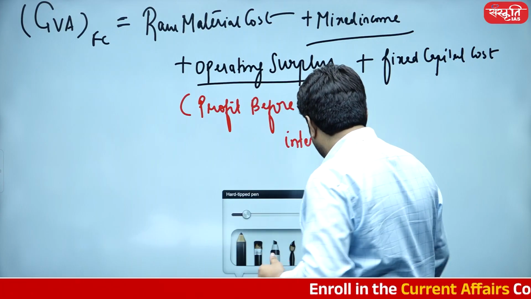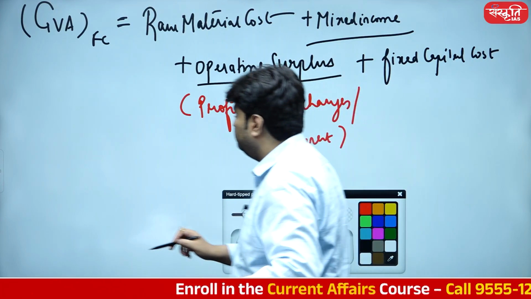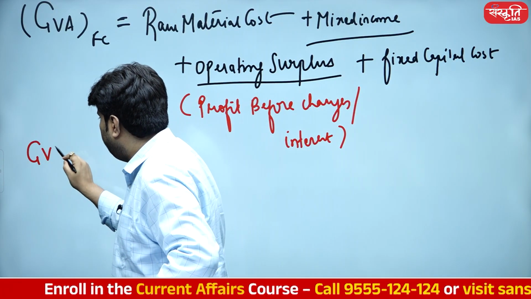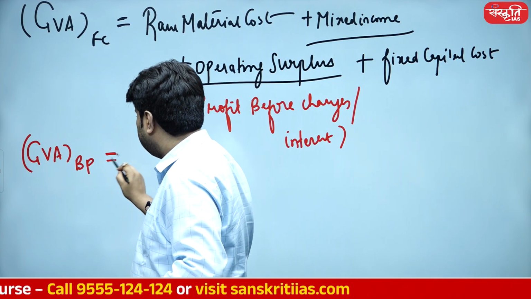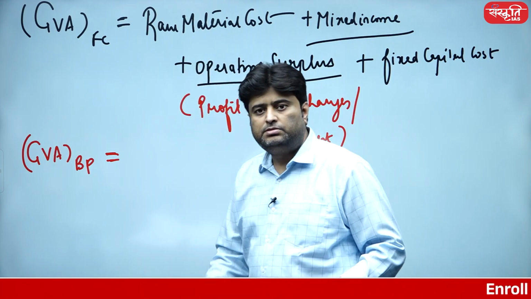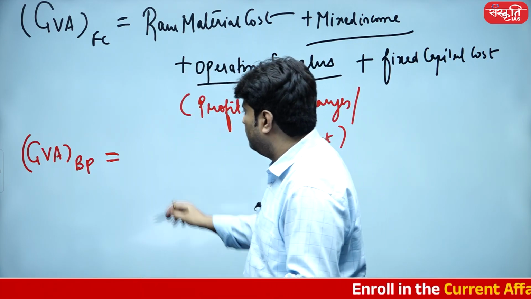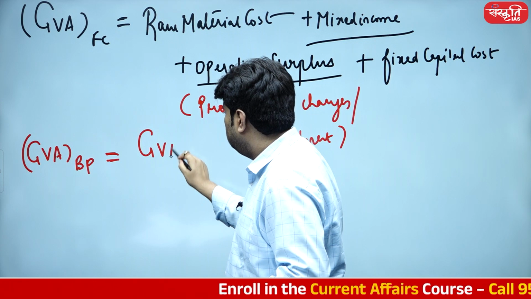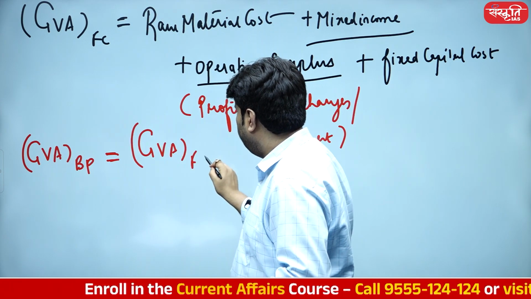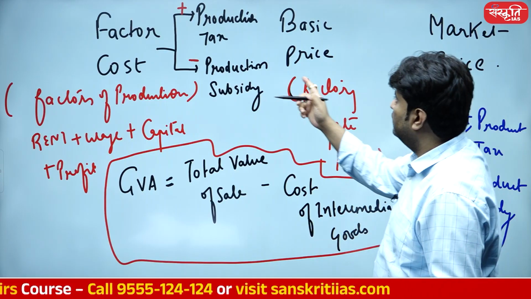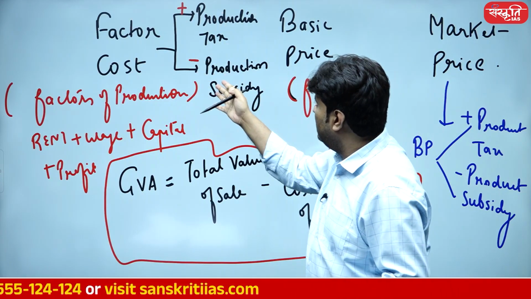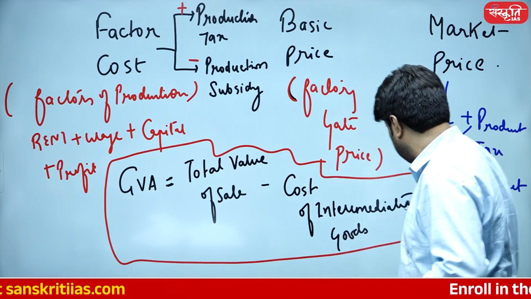So students, comes the second stage, GVA at basic price. So what is GVA at basic price? Do the backward integration. GVA at basic price means we have to first of all calculate GVA at factor cost, add these things and you'll come to the basic price.